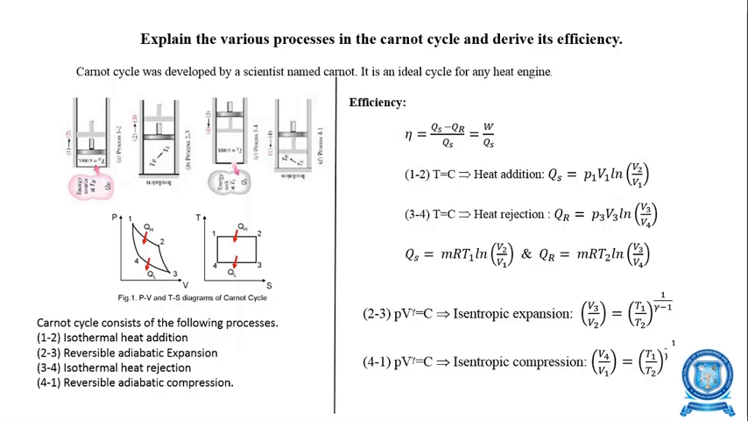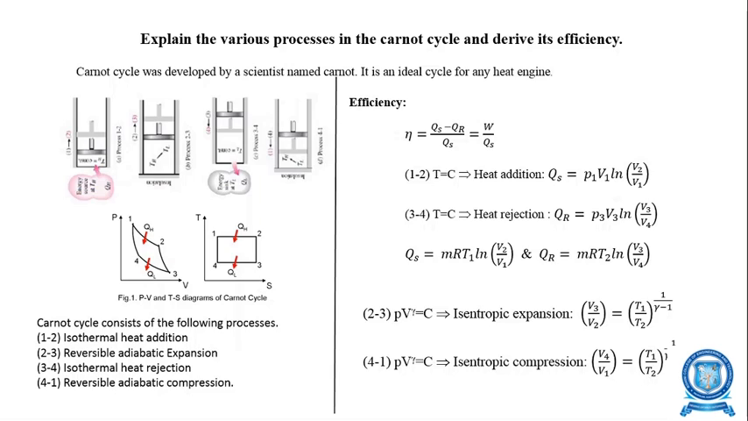Then we're going to find the efficiency of this Carnot cycle, which gives the maximum efficiency. The Carnot cycle is a cycle which gives the maximum efficiency compared to any other engine. No engine can give higher efficiency than the Carnot cycle, because the Carnot cycle is a reversible cycle and it is an imaginary one.